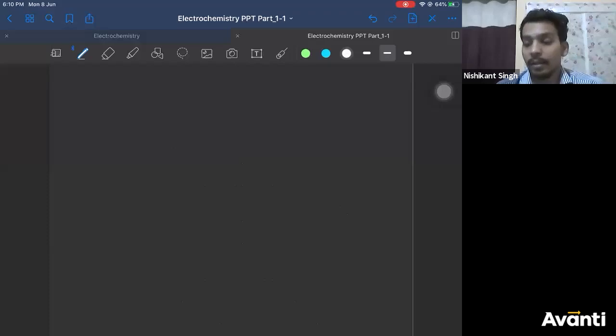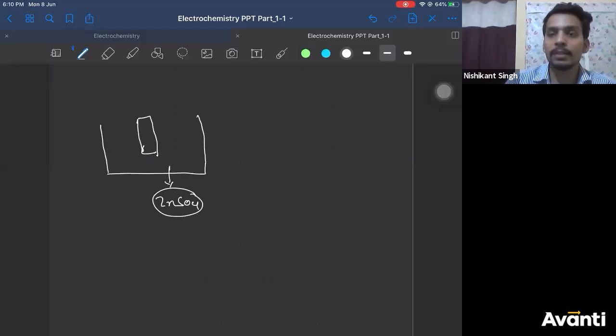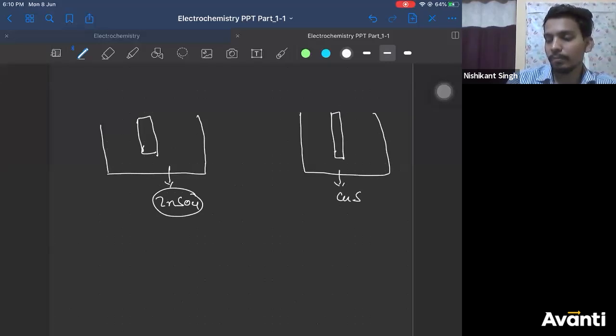Okay. Now what we are going to do is study the working of the cell. Before that, what we did is we had taken a zinc electrode and kept it in zinc sulfate solution. Remember, zinc electrode in zinc sulfate solution. Then we had taken a copper electrode in copper sulfate solution. We have done this now.